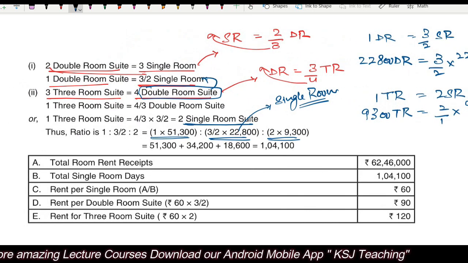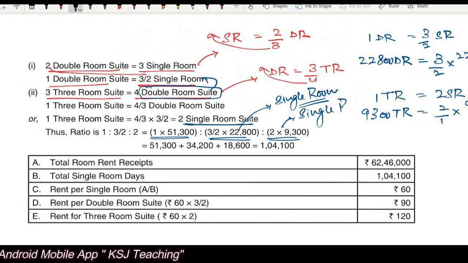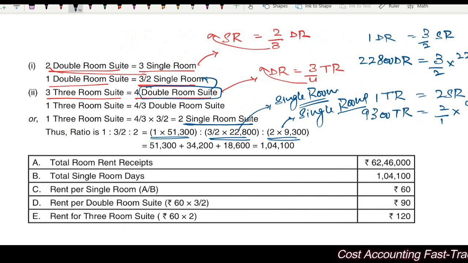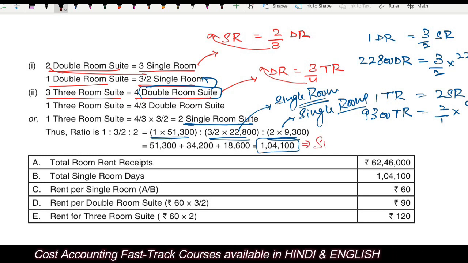That will give you the number of single rooms, triple rooms converted into single rooms. So we have converted all the rooms into single rooms now: 1,04,100. This is this many single rooms.